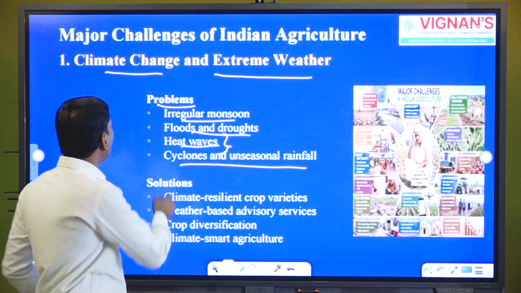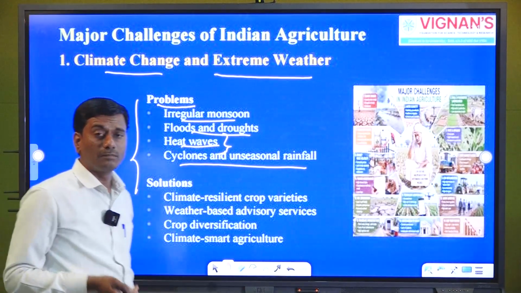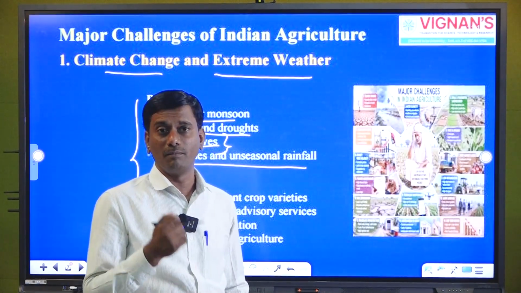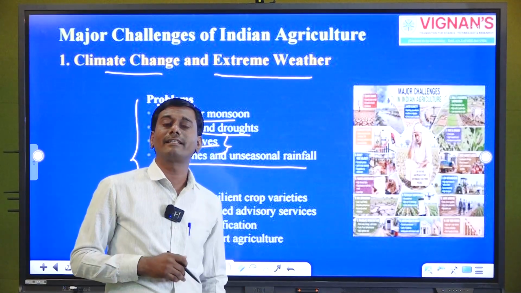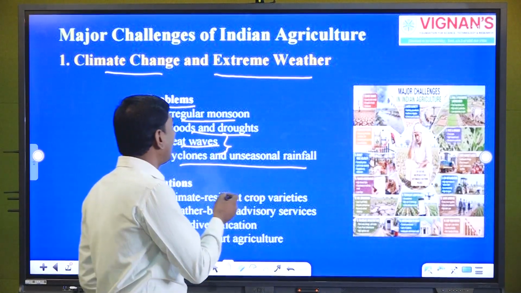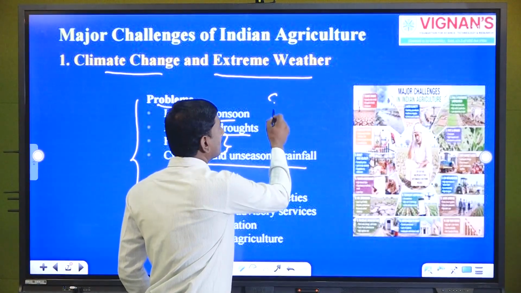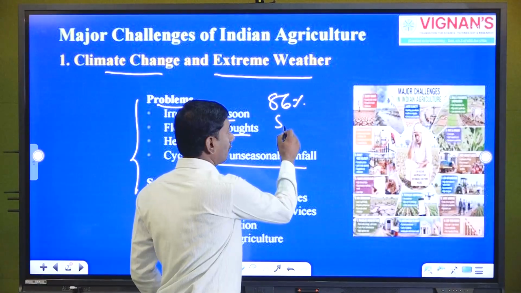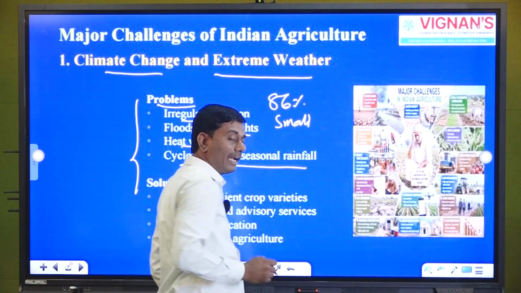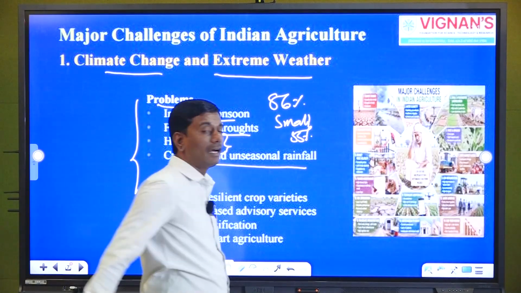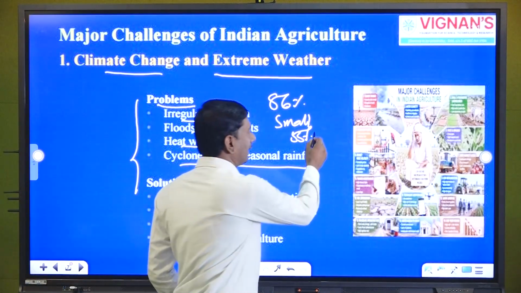So after knowing the problems, now how to overcome this? Across the globe it is a generic problem. Especially in the Indian context it is more severe, because if you see, 86% of the farmers come under small and marginal farmers, and near about 55% of the area is under rain-fed conditions.